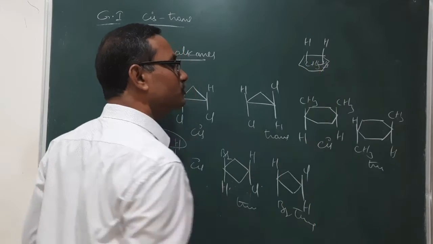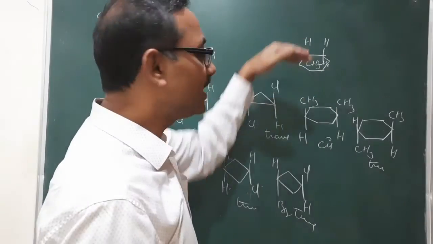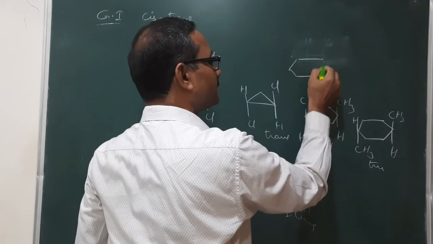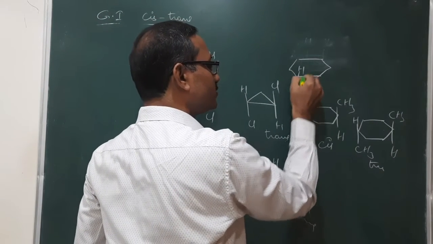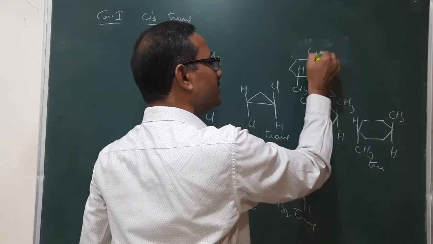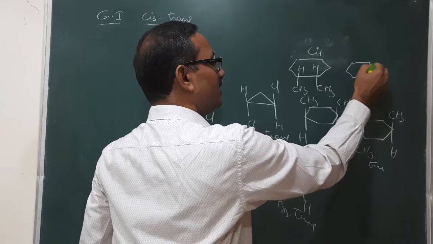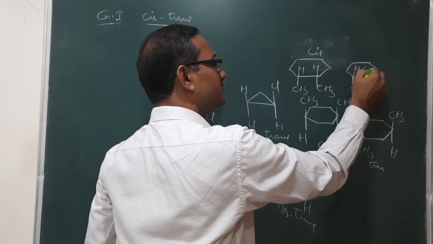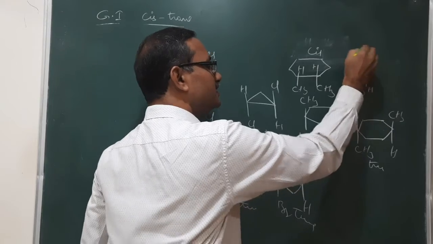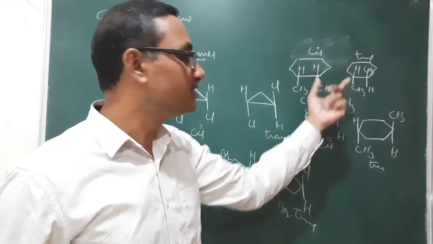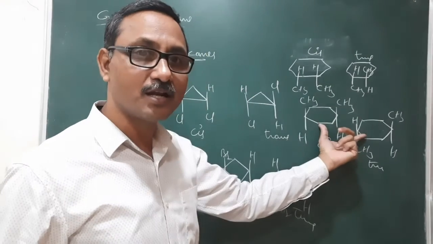Here two CH3 groups are behind that one. Here H, CH3, it is a cis, and the next one is H, CH3, it is a trans. So these two are geometrical isomers with each other. These two are also geometrical isomers.